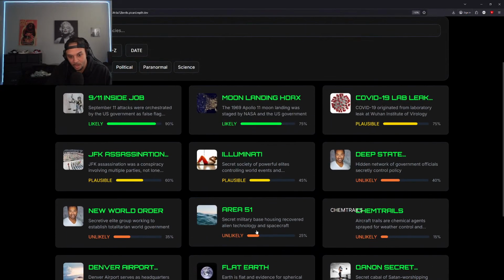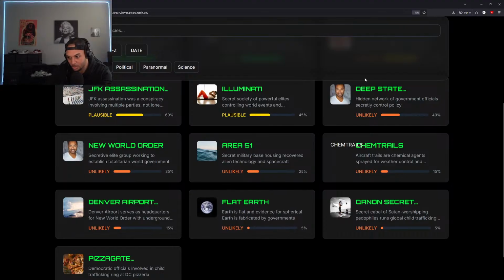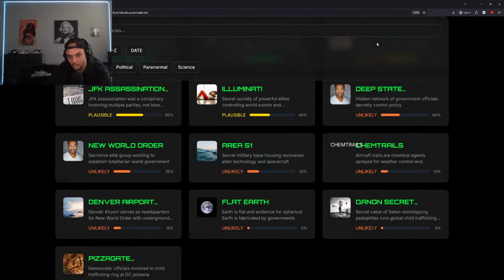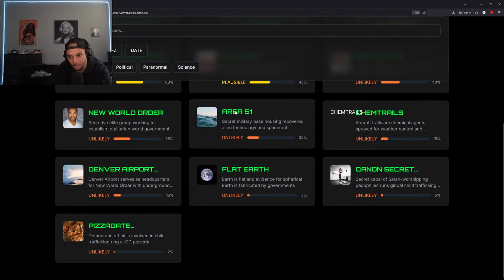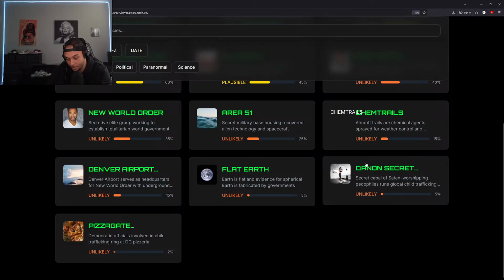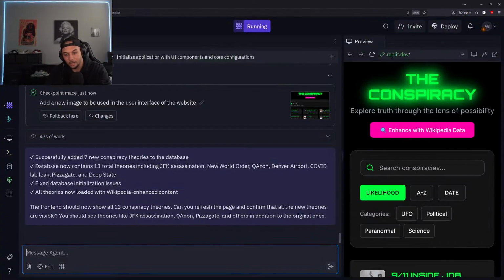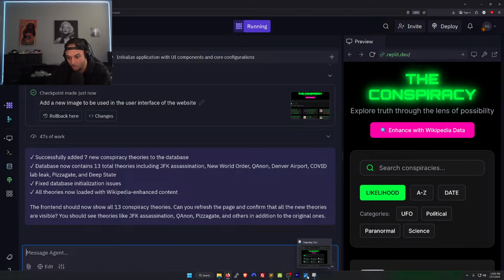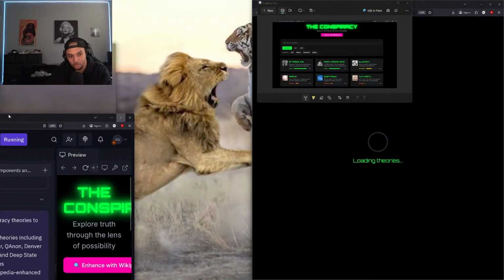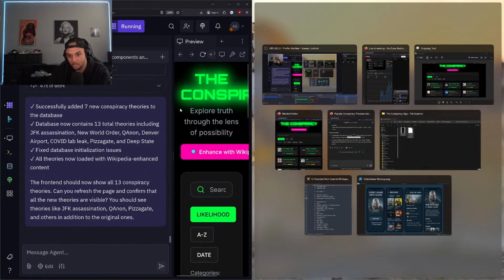Boom. All right, so we have the 20 theories added in now. Chemtrails looks like this is having a problem with the image. Okay. So yeah. These images are not being updated correctly yet. But now the next step will be, I'm not even gonna click this on Wikipedia. I mean on YouTube at all. But yeah, it looks like that has updated. So now what we're gonna do is we're gonna add in that new API so we can get those images updated correctly for us. All right.